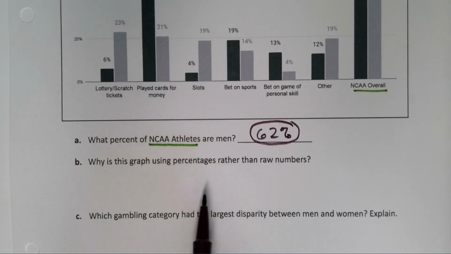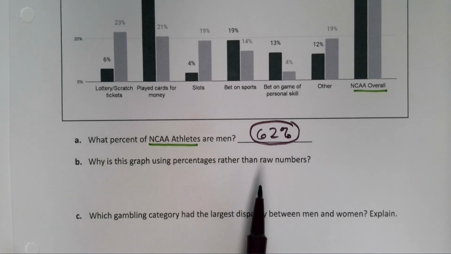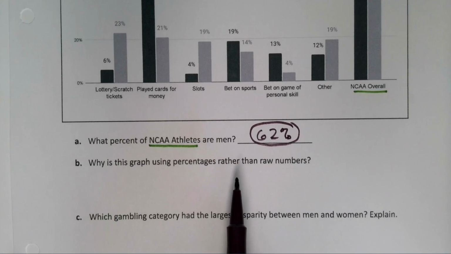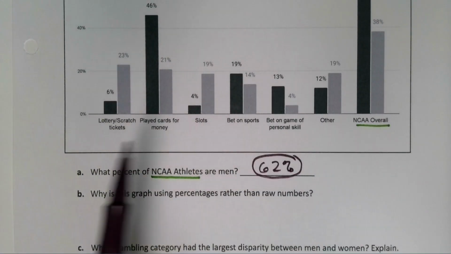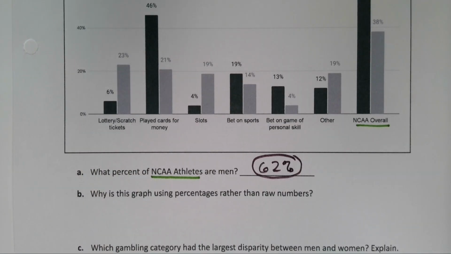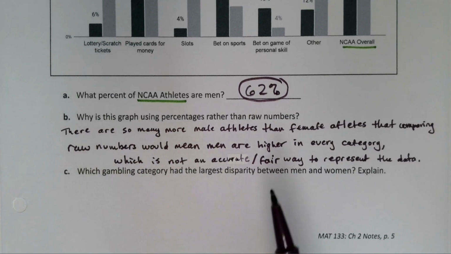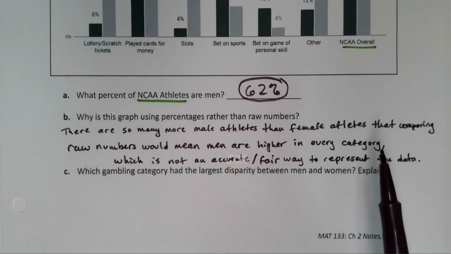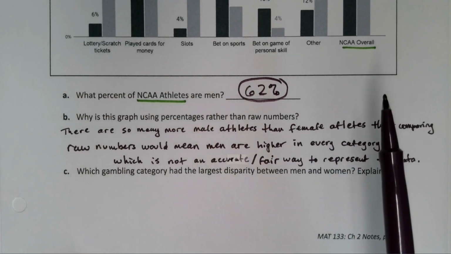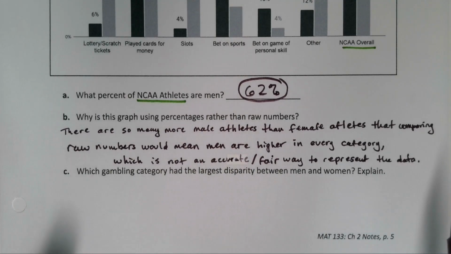Now, I just said it. Why is this graph using percentages rather than raw numbers? That's because there are so many more male athletes than female athletes. It would not be fair to compare the raw numbers. If we compare raw numbers, the male bars will all be taller. But that's not actually accurate for what's really happening. So let me write that up. I'm going to have to give a little more space for that one in future. So there are so many more male athletes than female athletes in the NCAA that comparing the raw numbers would mean that men are higher on every single category because there's just more of them. But that's not really an accurate or fair way to represent the data, right?